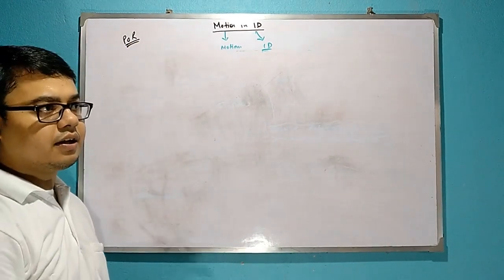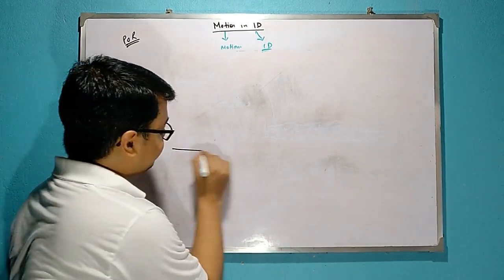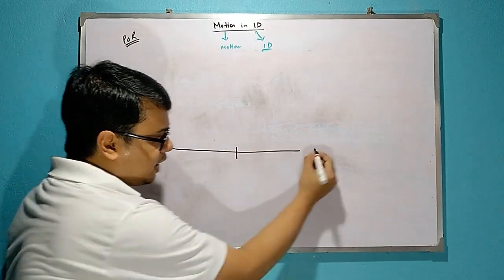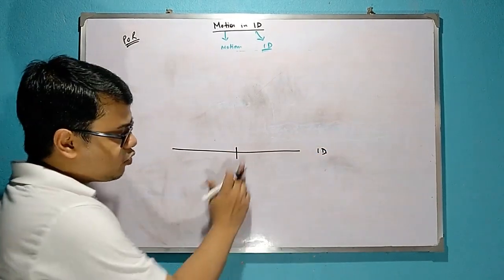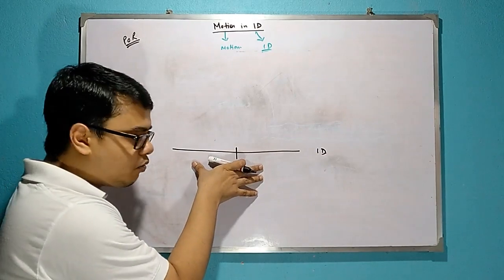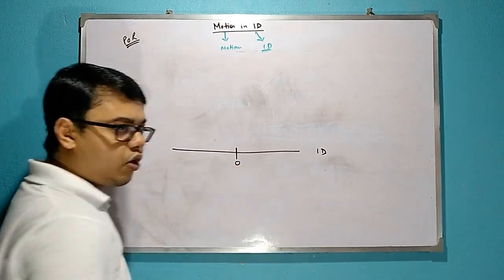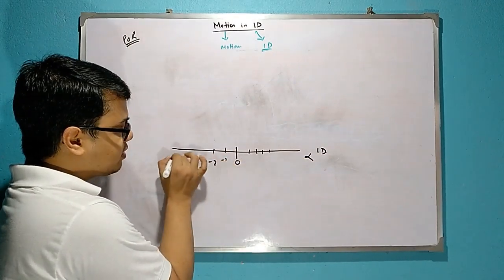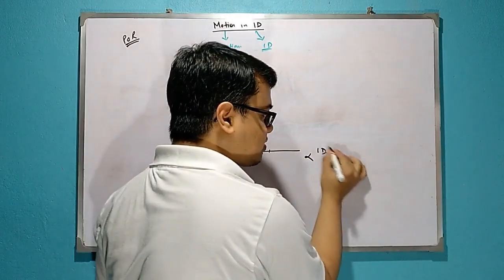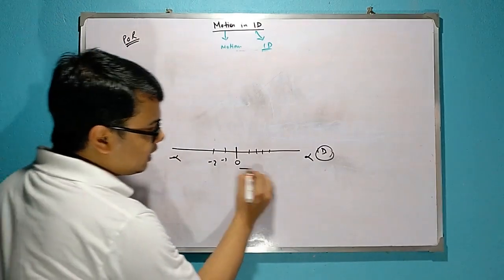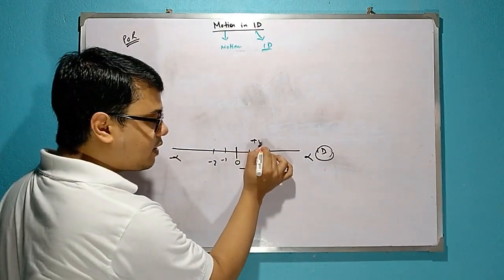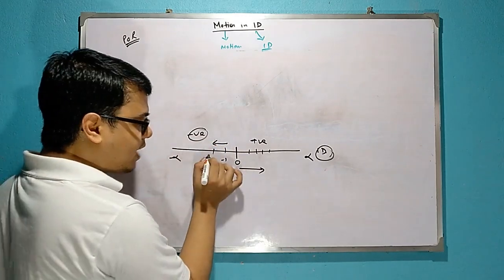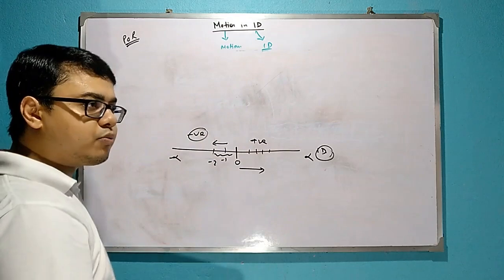Generally, suppose this is a line. Is it a point of reference? Yes. Suppose this is a line in 1D. This is one dimensional, there is only length. Suppose this is 0, the origin, then 1, 2, 3 up to infinity, and minus 1, minus 2, up to minus infinity. So this is my 1D reference. Anything in this direction will be considered positive movement, and anything in the other direction will be negative, and this value will be the magnitude of the movement.